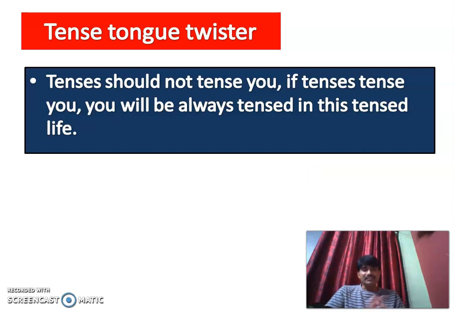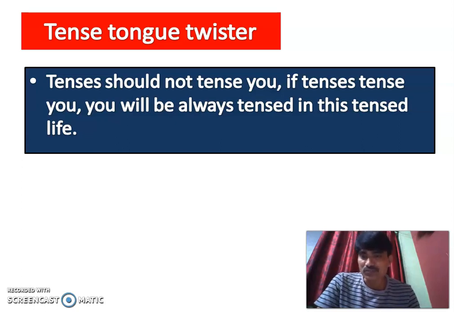This is a very interesting tongue twister that I have invented myself. Actually, most of my students, they know it, and for the students who are watching and listening to this video, this is the first time that you would be getting this. The tongue twister says, tenses should not tense you. If tenses tense you, you will be always tensed in this tensed life. So this t sound is repeated, and it's a tongue twister like she sells sea shells on the seashore, that we have already learned when we were kids.